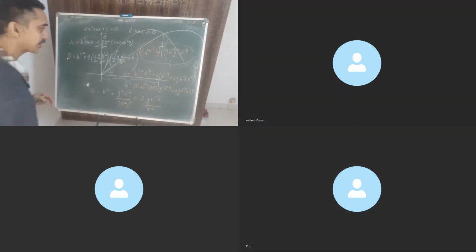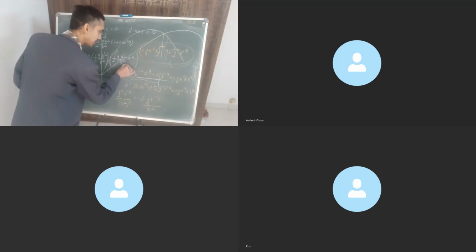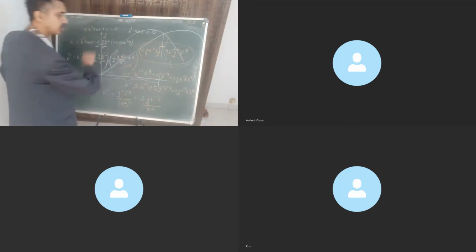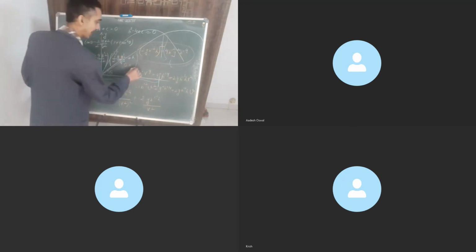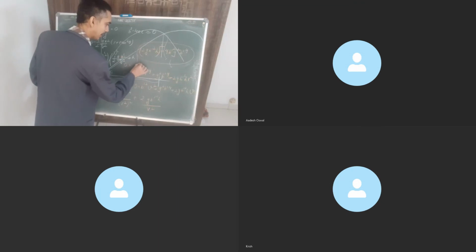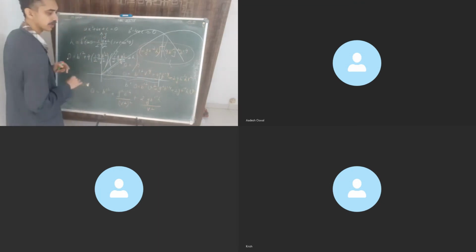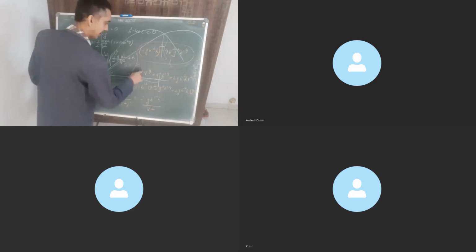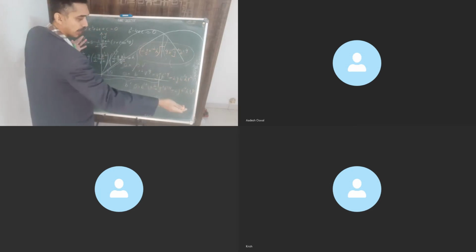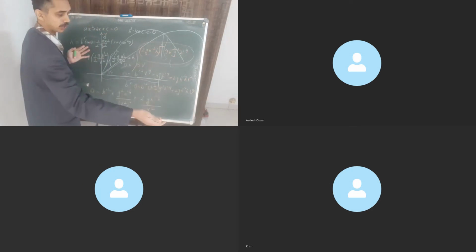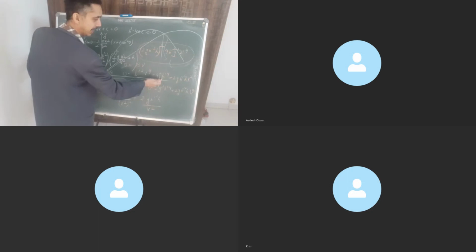So what shall we do? 0 is equal to, help me now. What will I write? Now this will be changed to capital V. Any problem? No, sir. Okay. So what do we write? Capital B into V raised to the power. This is B. I want now a quadratic equation in B. Correct?